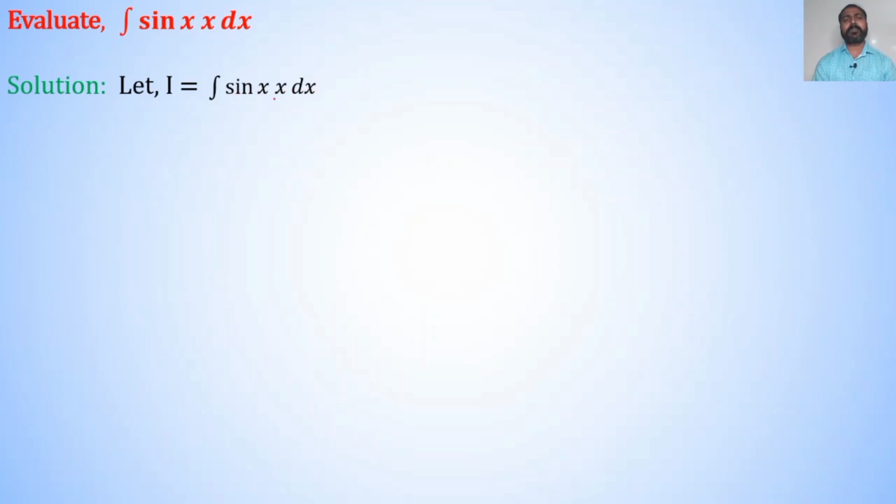Here the integrand is the product of two functions in which sin x is trigonometric and x is algebraic. In the word LIATE, algebraic function comes first. So, x is our first function and sin x is our second function. So, I is equal to integration of x into sin x.